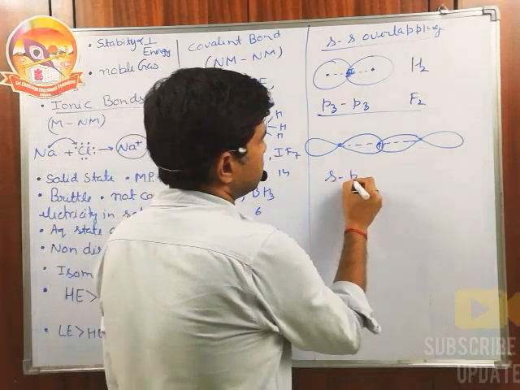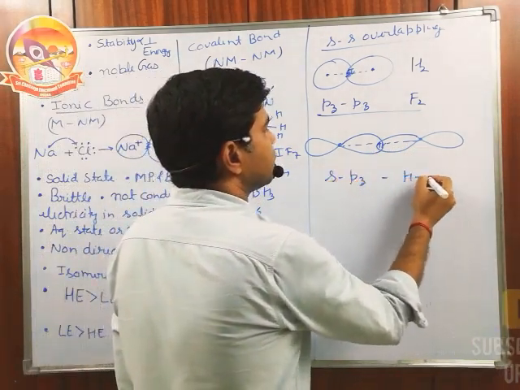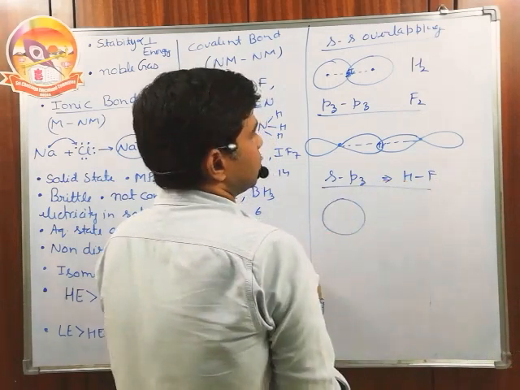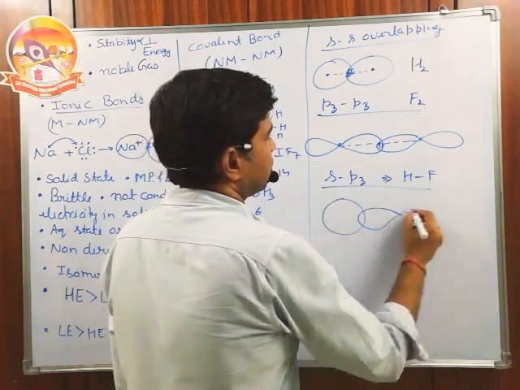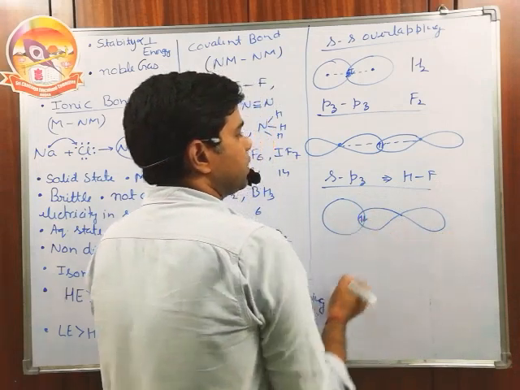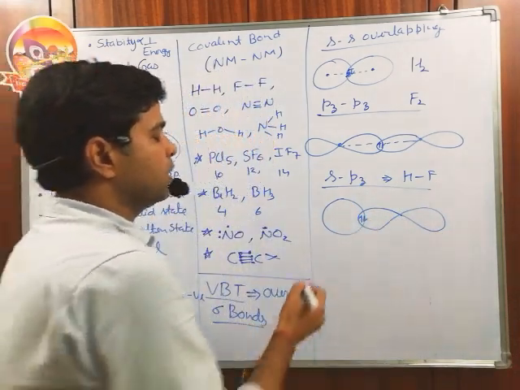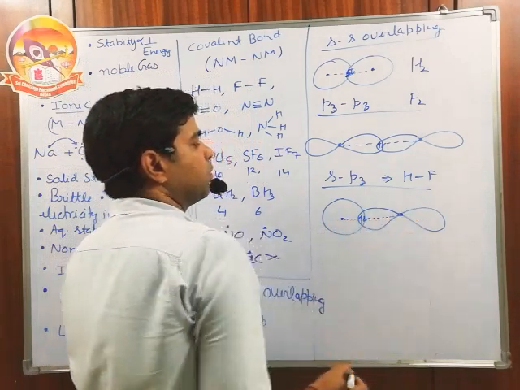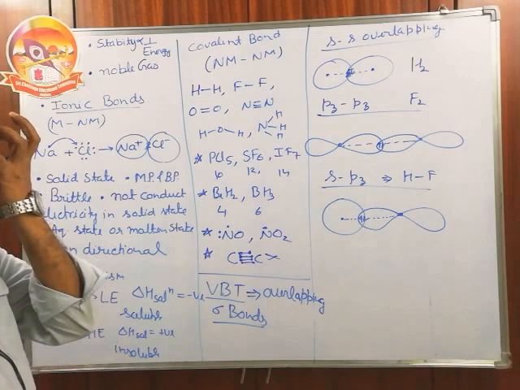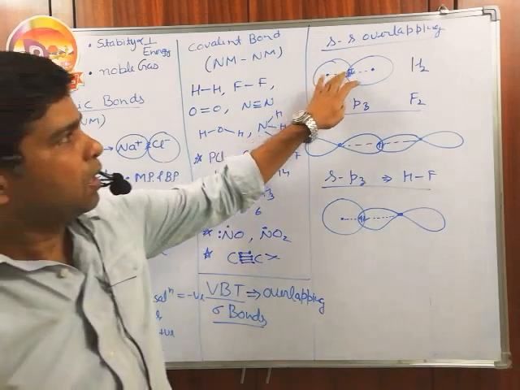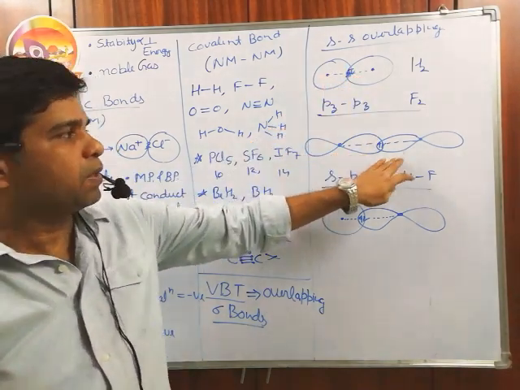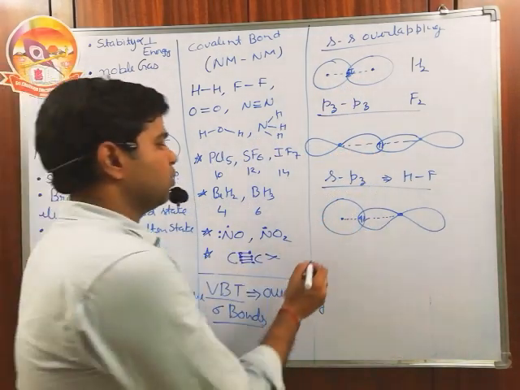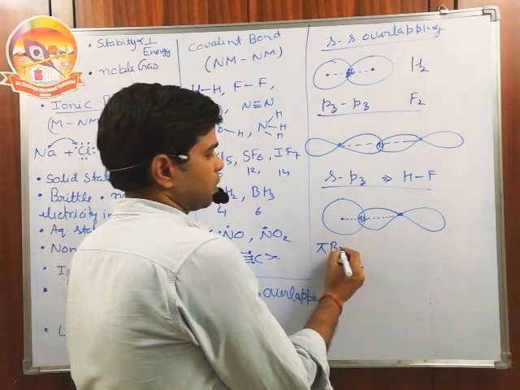Next we have the s-pz overlapping, like in HF. In this one, the s orbital of hydrogen interacts with the pz orbital of fluorine. This bond is again on the internuclear axis. The bond which we have on the internuclear axis is called a sigma bond. First is the s-s sigma bond, second is the pz-pz sigma bond, and this is the s-pz sigma bond. After the sigma bond we have the pi bonds.